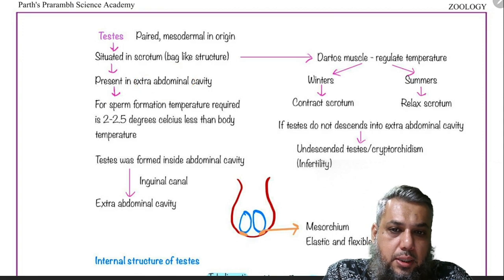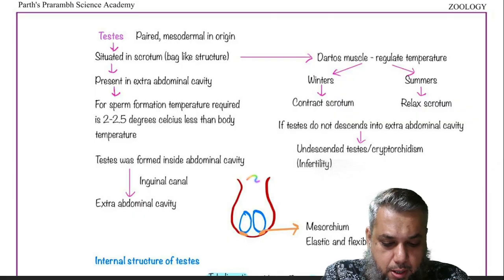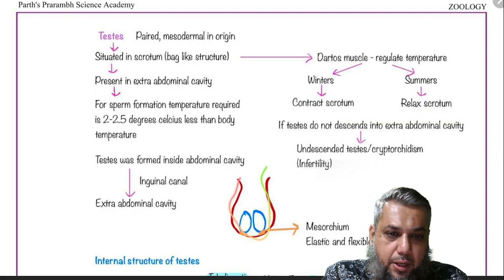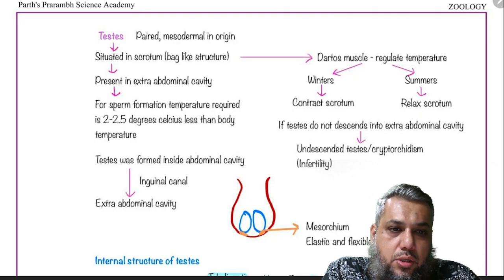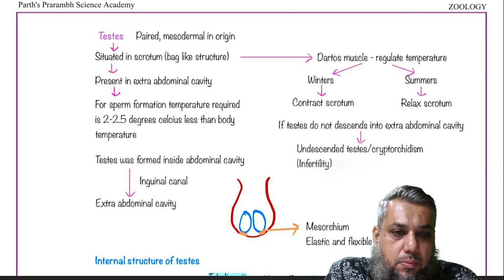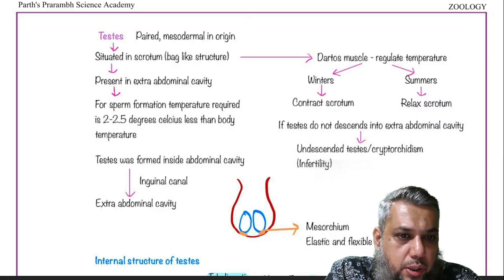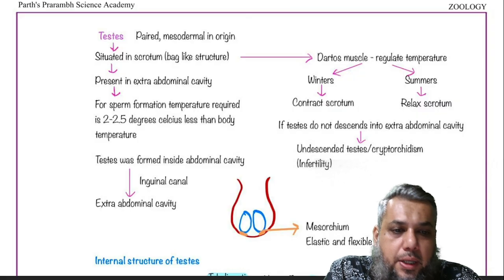And the reason for this is that it requires about 2 to 2.5 degrees Celsius less than the body temperature for spermatogenesis. The testes are protected by a pouch of skin that I have highlighted over here. This pouch of skin is called the scrotum. The scrotum is made up of dartos muscle, and this dartos muscle contracts during winters and relaxes during summers, bringing the testes either closer to the body or away from the body. As a result, it helps in the thermoregulation of the testes.